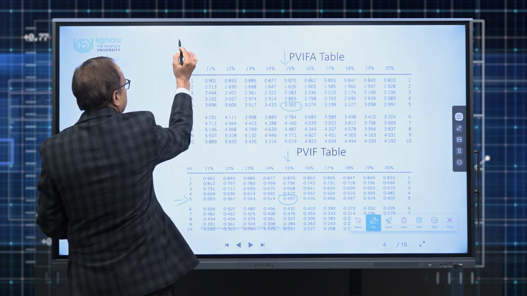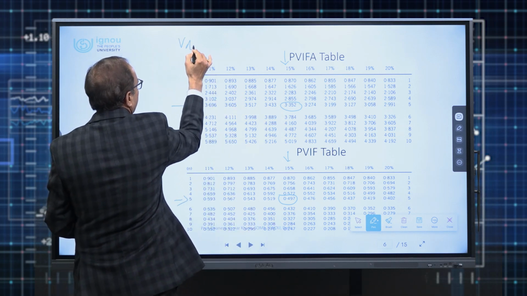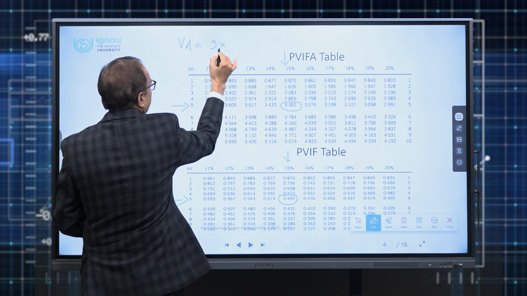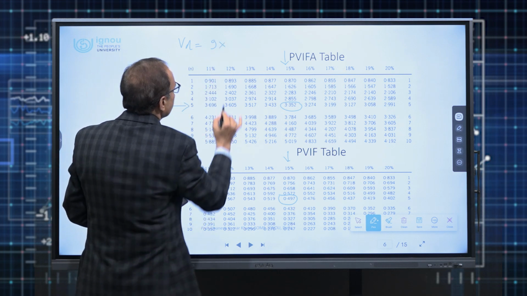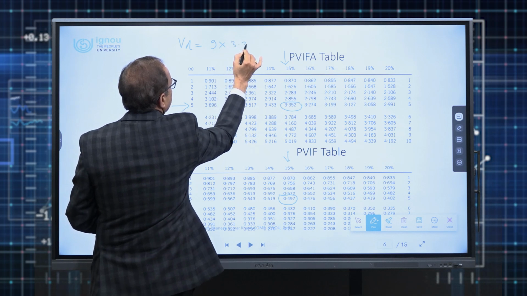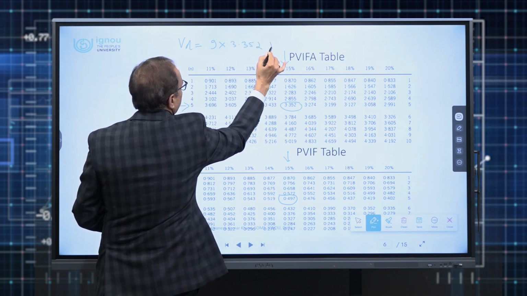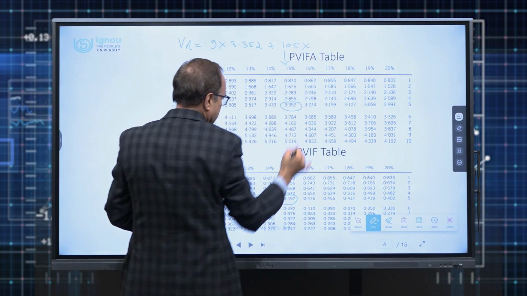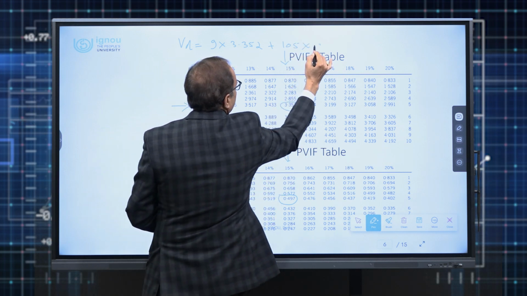So you have to remember these factors and now we can calculate the value of that debenture. We can calculate here itself. So the value of the debenture is simple. He was getting 9 as interest every year multiplied by 3.352, plus he will get 105 at the end, which is multiplied by the PVIF.